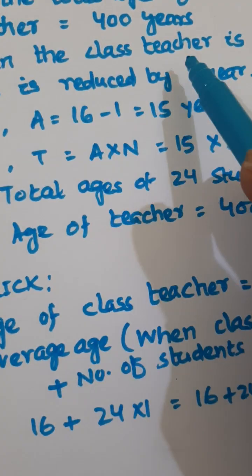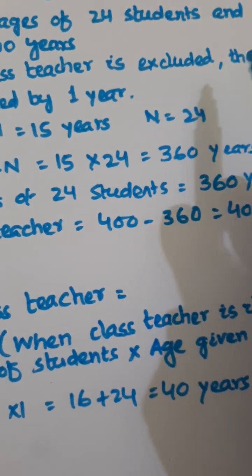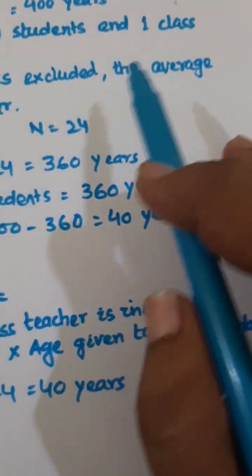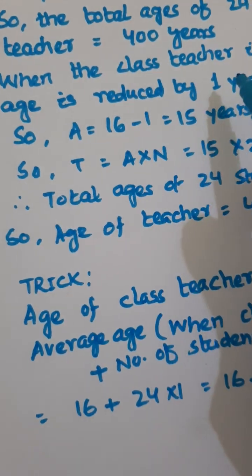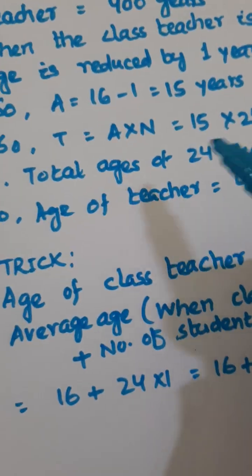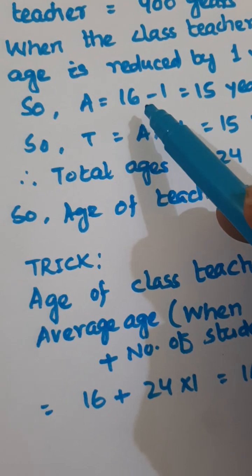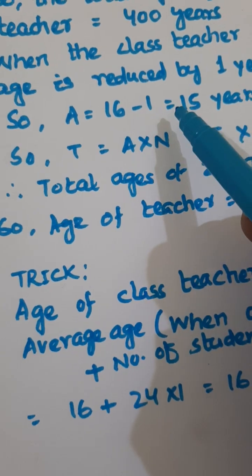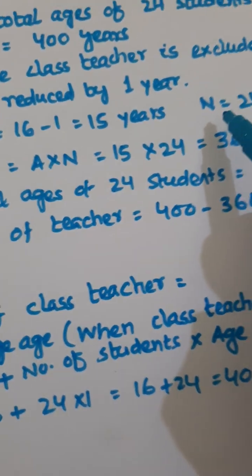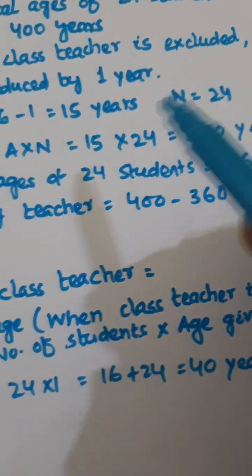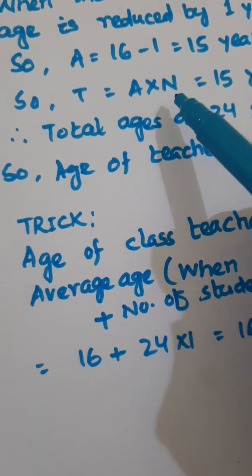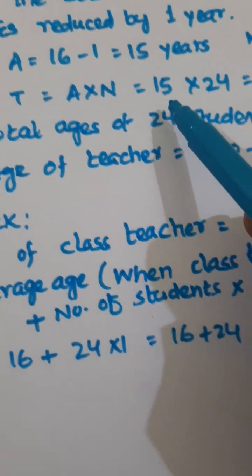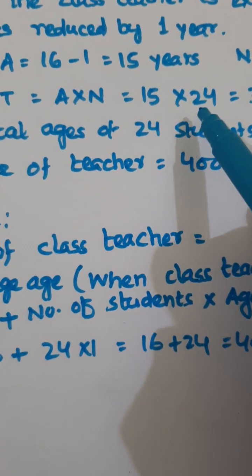When the class teacher is excluded, the average age is reduced by 1 year. Here A is equal to 16 minus 1, that is equal to 15 years, and N is equal to 24. So T is equal to A into N, that is equal to 15 into 24.